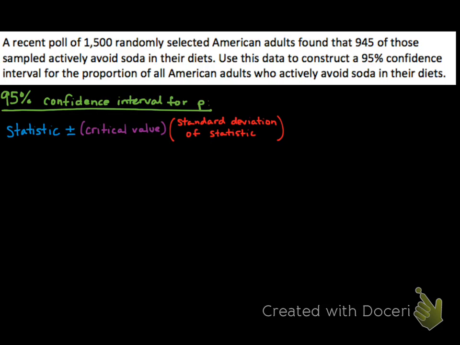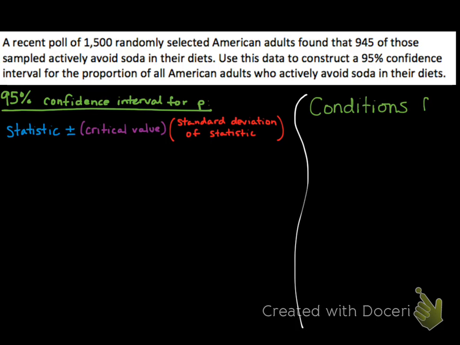Now here it depends what class you're taking, at what level, what teacher you have. For example, if you're an AP statistics student, you have to check these conditions, but not all teachers will have you check conditions to use these formulas. However, it's important to do so because otherwise you can do a lot of fancy calculations and end up with a final answer that could be totally inaccurate if some of these conditions are failed. And many teachers have you check them anyway. So we're going to see how to do each of these conditions off to the side here.